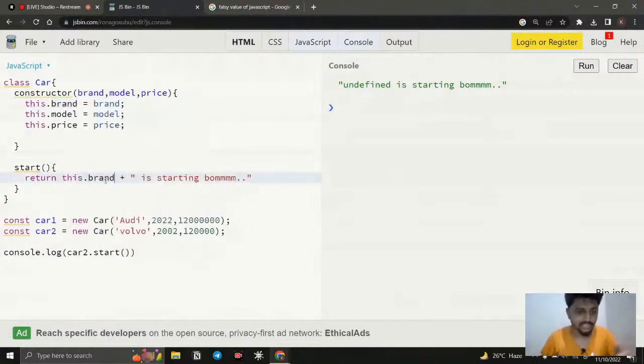Because the this keyword is dynamically changed, if I say this.brand, then it's going to go for whatever is calling it. If I run it, Volvo starting, boom. If I go for car1, clear, and I run it, you can see Audi is starting because this is dynamic. So this represents whatever object is calling here. Here car1 is calling, so if I say this.brand, it is going to be car1.brand. If car2, then this.brand is car2.brand. So likewise it changes, and this is what classes are about.